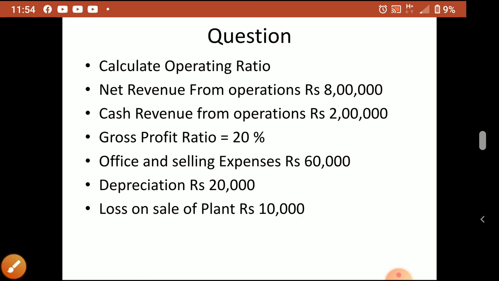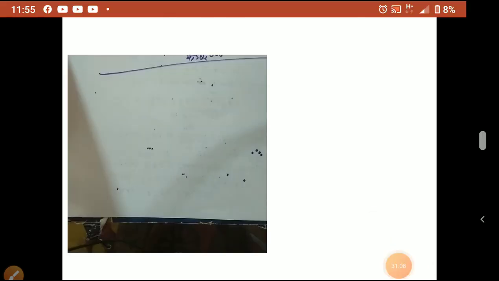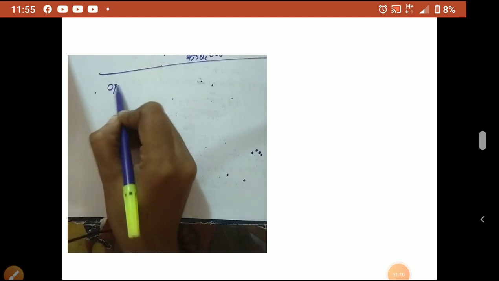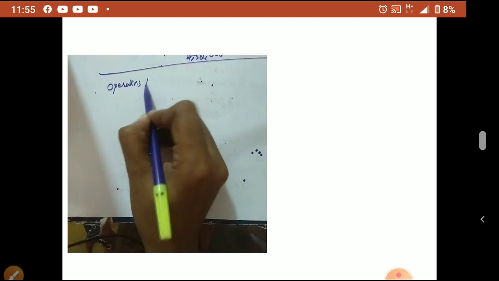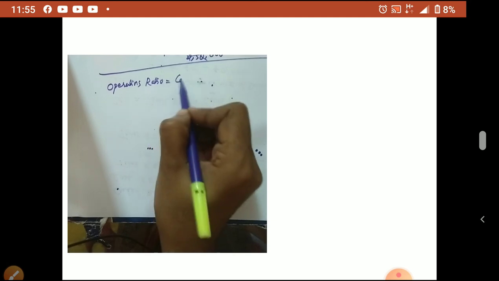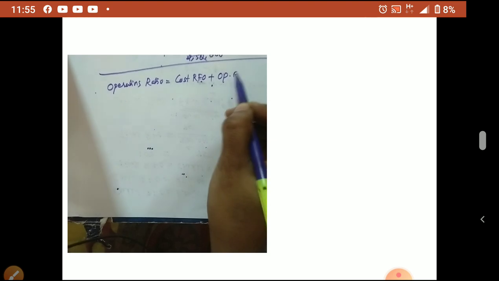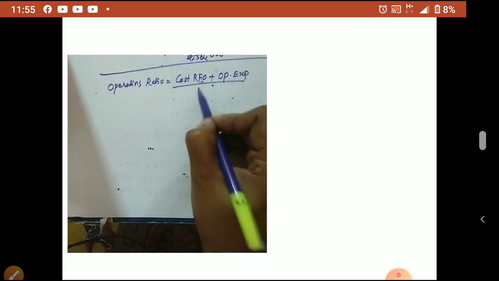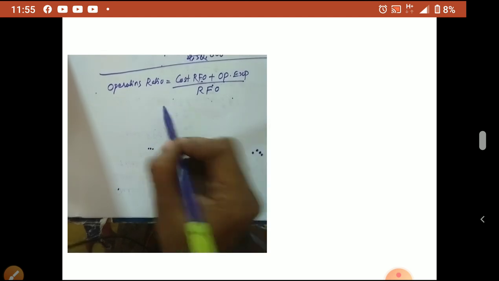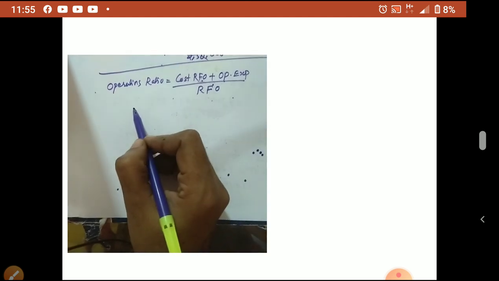Here also we'll go to the answer first. Here also we'll write the equation. Operating ratio is equal to cost RFO plus operating expense divided by RFO. So this is the equation. Now is cost RFO given or not? Cost RFO is not given in the question.